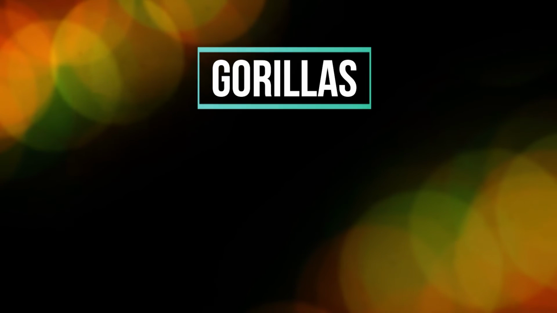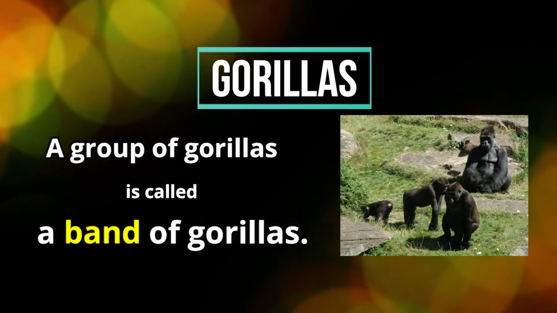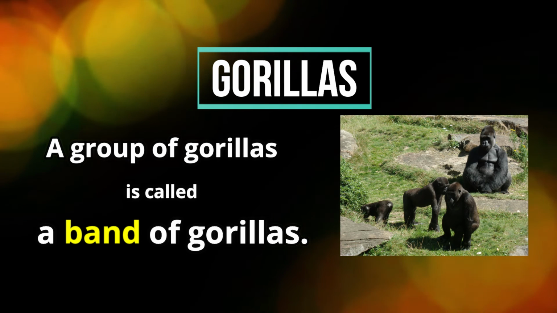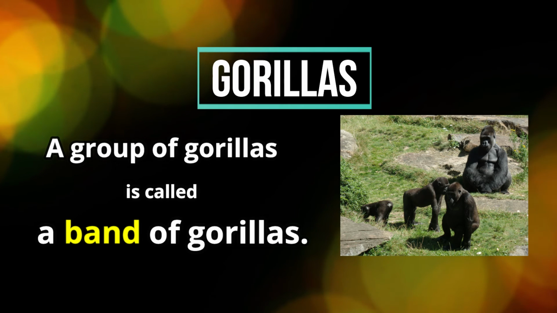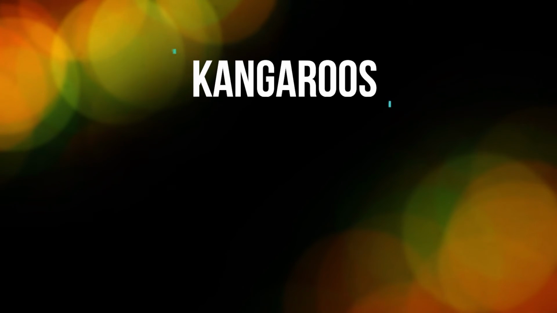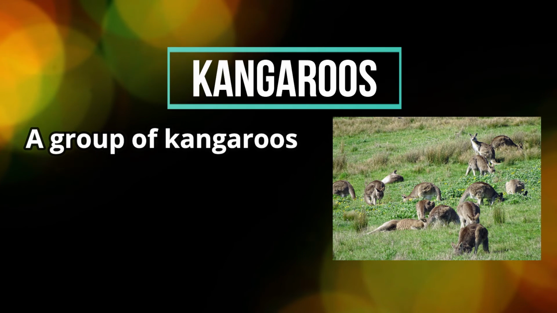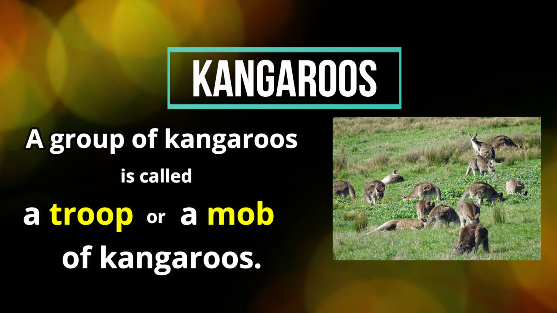Next, we have gorillas. A group of gorillas is called a band of gorillas. In the picture, there's only 4 gorillas, but there's usually more than 4 in a band. Let's say like 6, 7, 8, a big group is okay. Next, we have kangaroos. A group of kangaroos is called a troop or a mob of kangaroos.